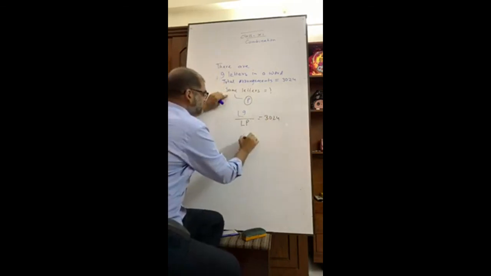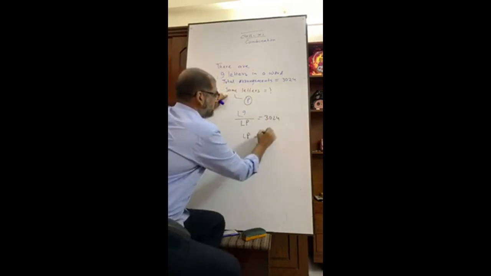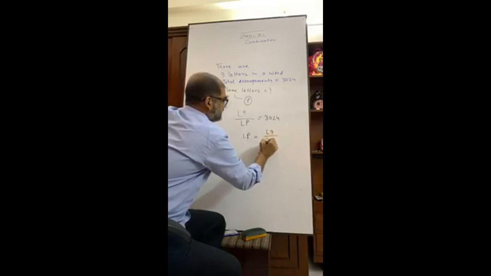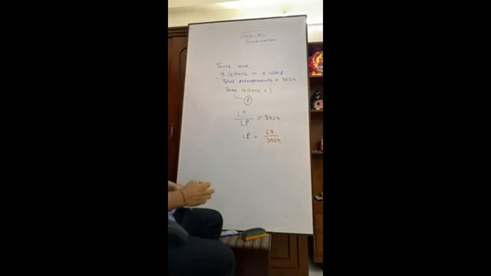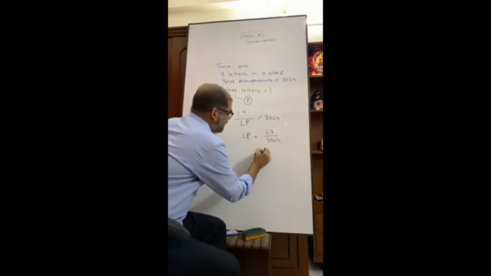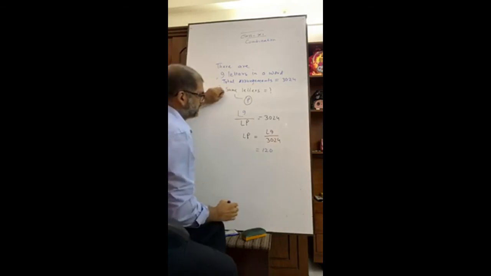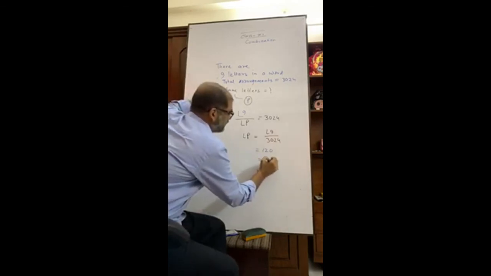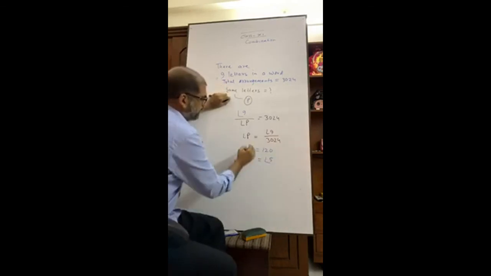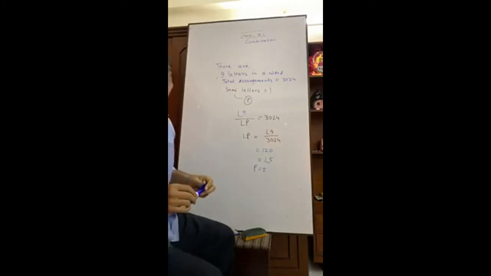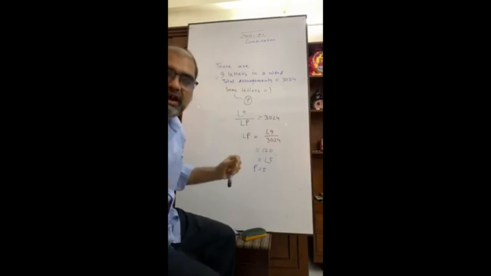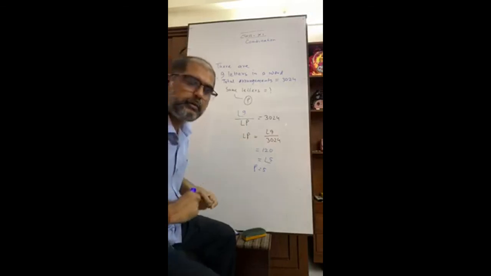That means factorial p equals factorial 9 by 3024. Now you use the calculator. We will get 120. Now this 120 means what? 5. So we can write p equals 5. That means there are 5 same letters.